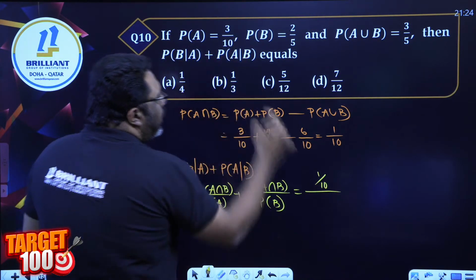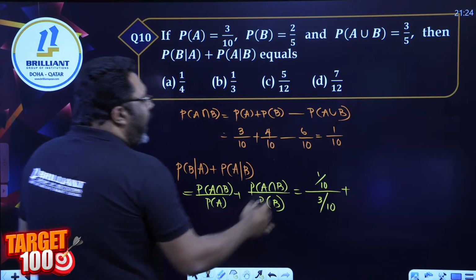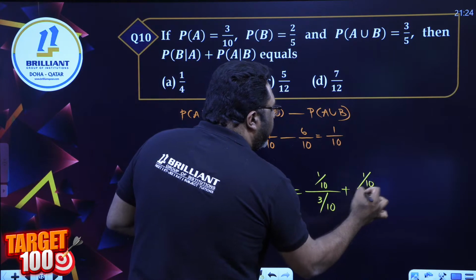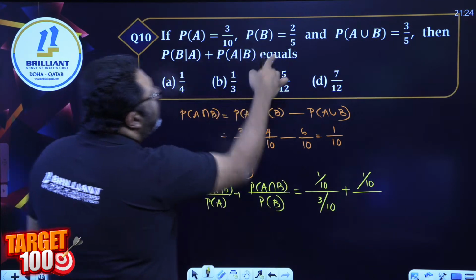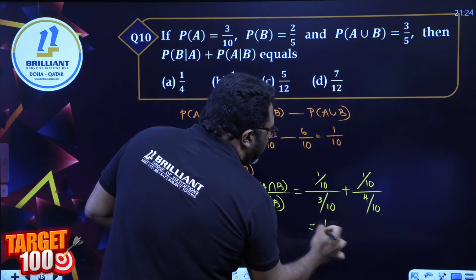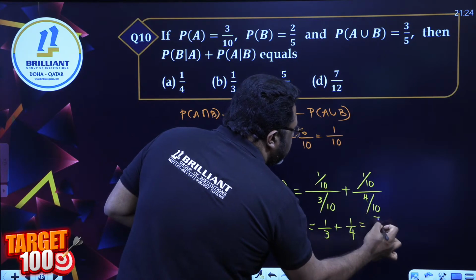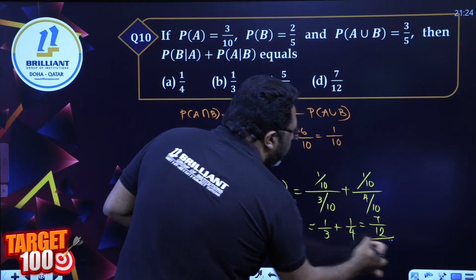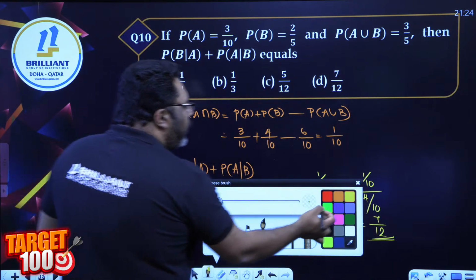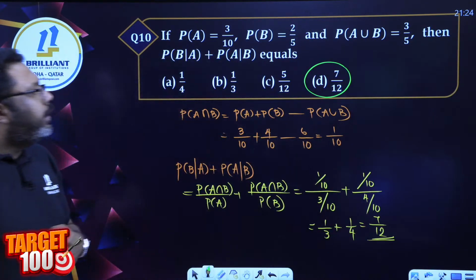P of A 3 by 10, plus P of A intersection B again 1 by 10. P of B is 2 by 5, which is 4 by 10. So it's actually 1 by 3 plus 1 by 4, which is 7 by 12. 7 by 12, option D.